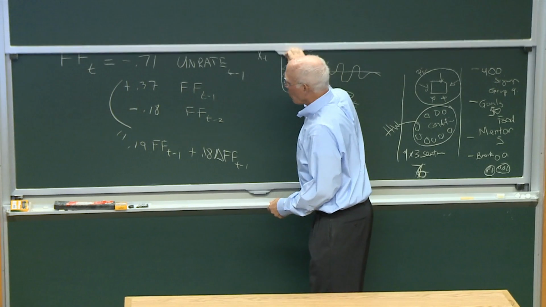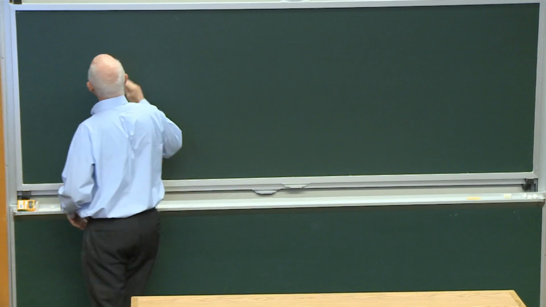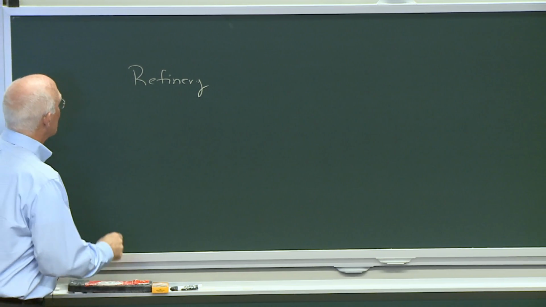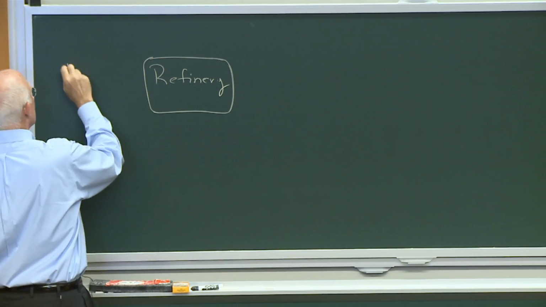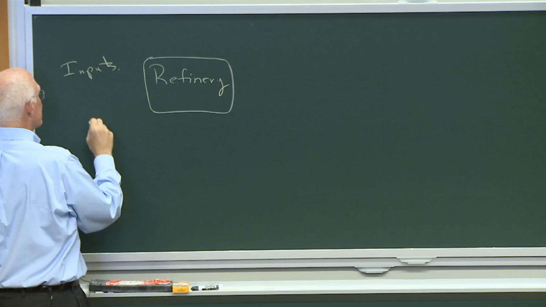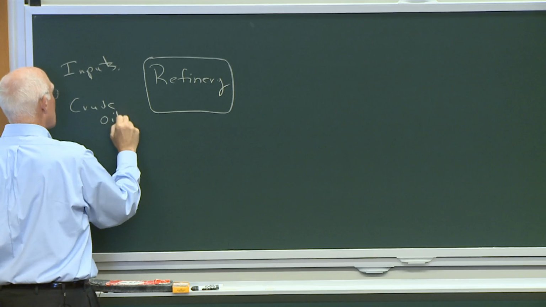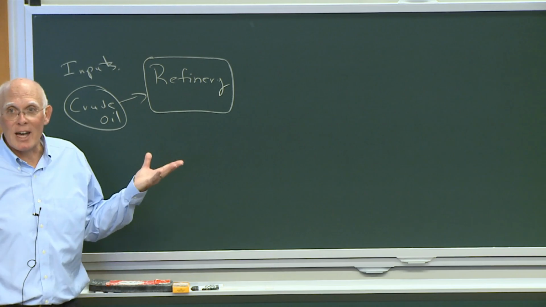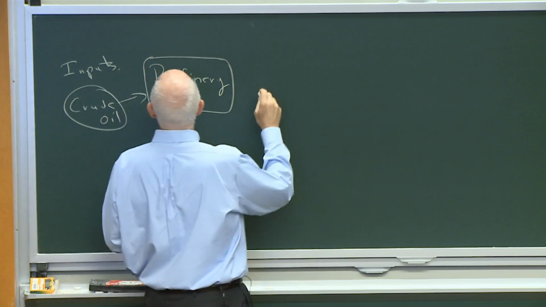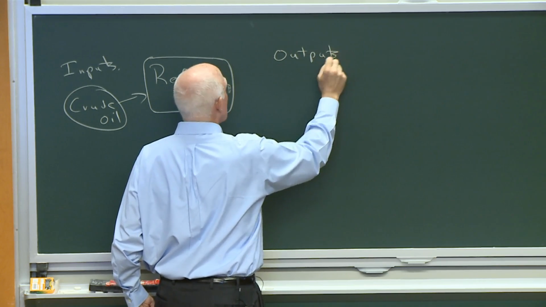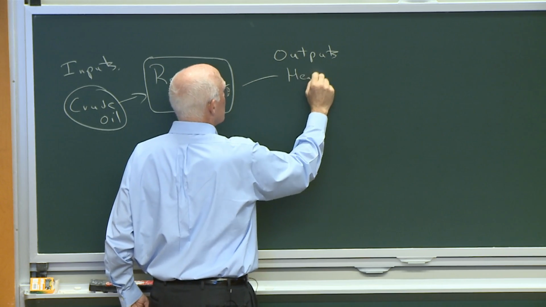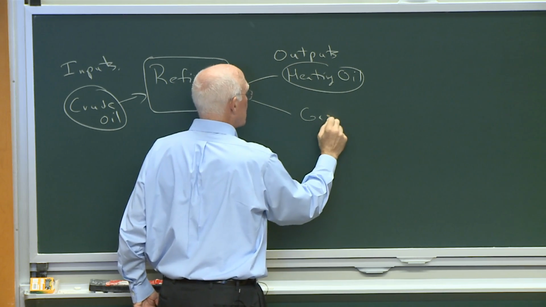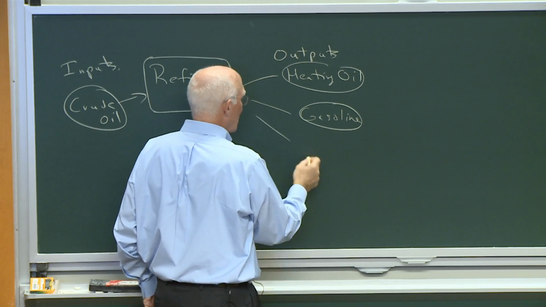And what's happening with these data is that we have basically a refinery which processes crude oil as an input, and it refines it, distills it, and generates outputs, which include heating oil, gasoline, and various other things like jet fuel and others.